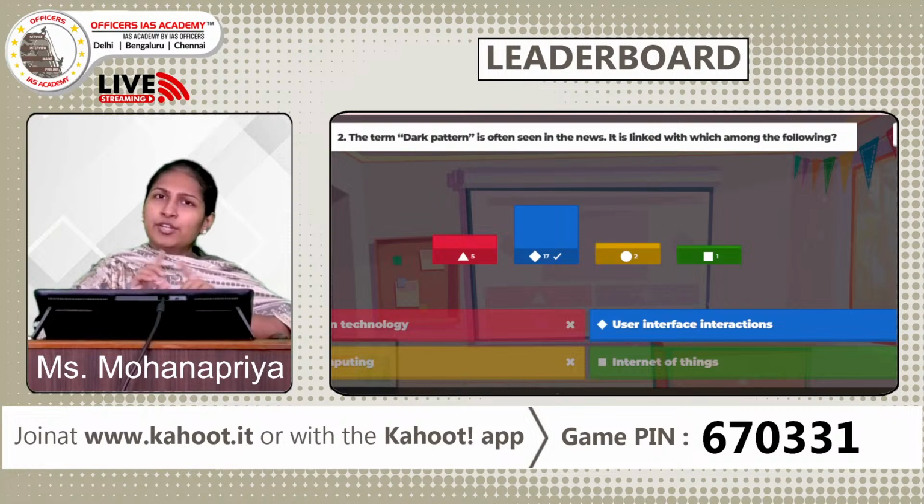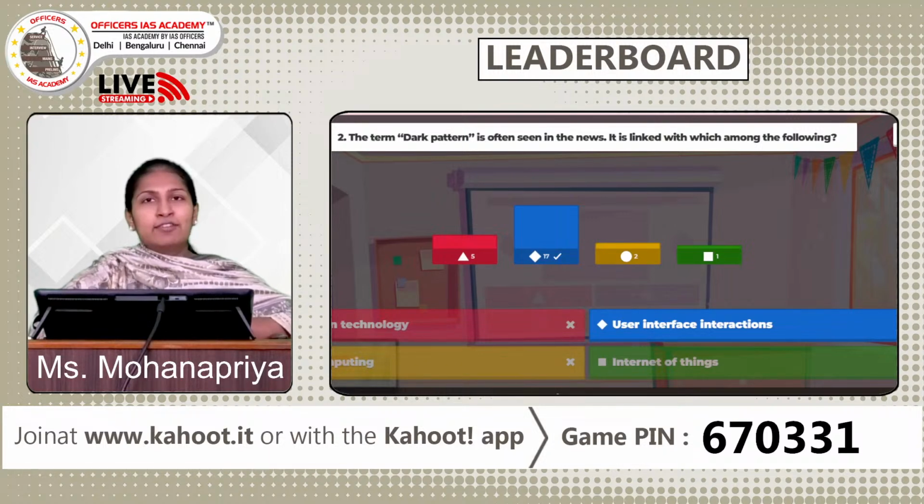So for example, when you open a website, sometimes you will see fake countdown timers. It will ask you to order something within this stipulated time to grab a discount. Sometimes when you're trying to purchase something, towards the end, you will find there is an additional fee charged. So all these are tricks used by applications to manipulate the users, and it makes the usage of these websites and applications quite difficult and annoying sometimes. So that is the meaning of dark pattern.